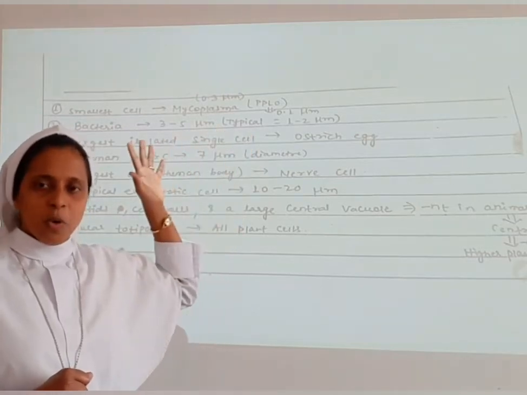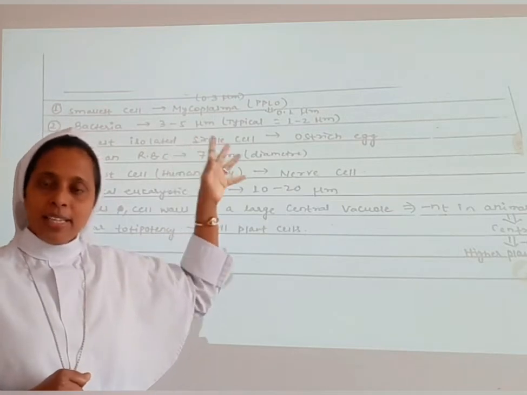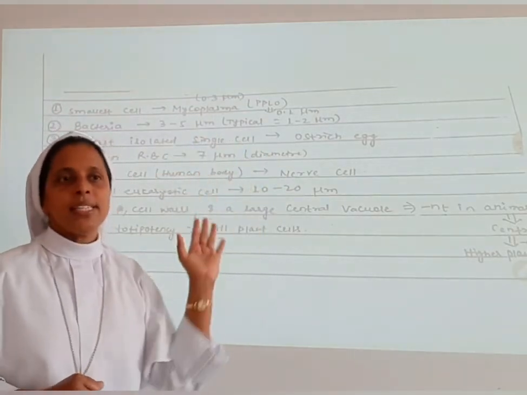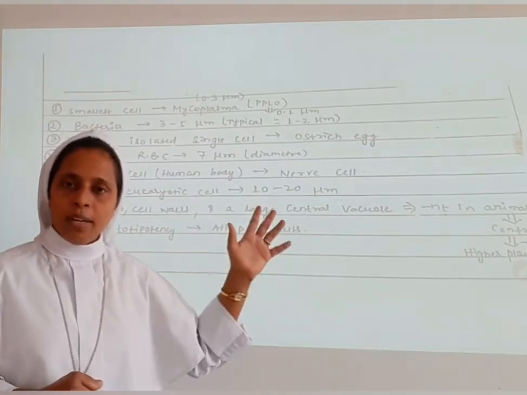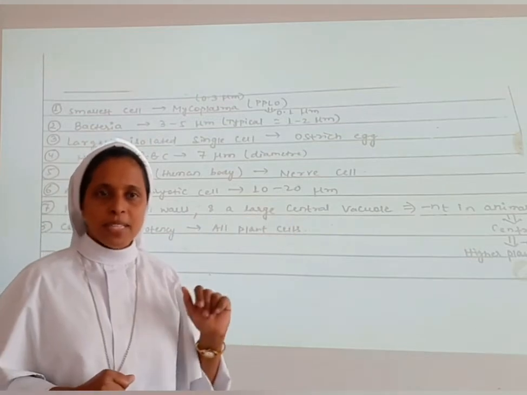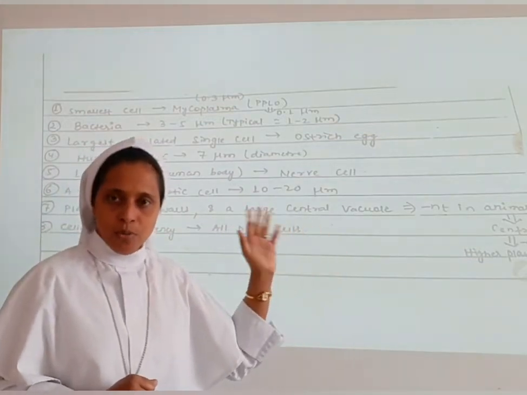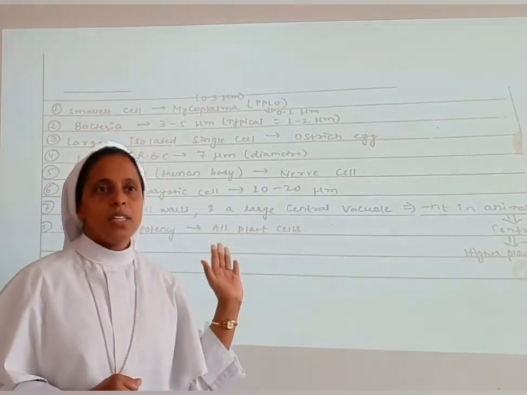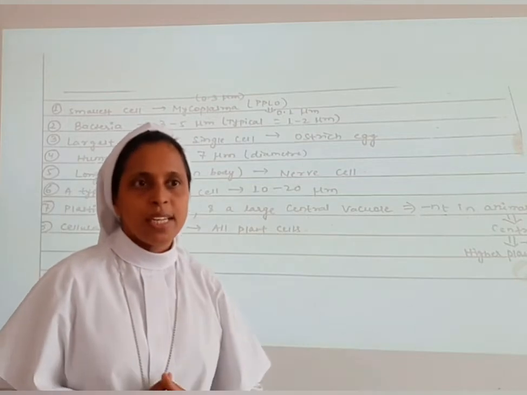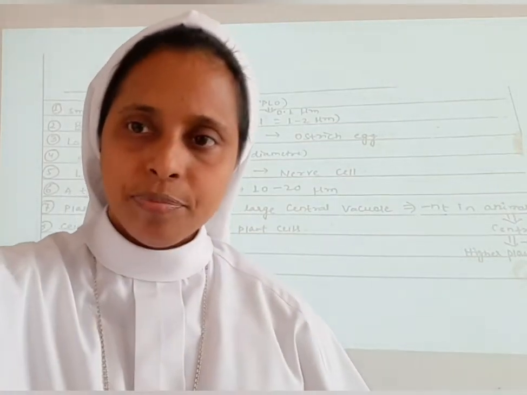Which is the smallest cell and what is its diameter; what is the diameter of a typical bacterium; what is the largest isolated single cell; what is the diameter of the human RBC; which is the longest cell in the human being; what is the diameter of a typical eukaryotic cell; and the cell wall and central vacuole are all absent in animals. And regarding cellular totipotency, I hope it is clear to you all.